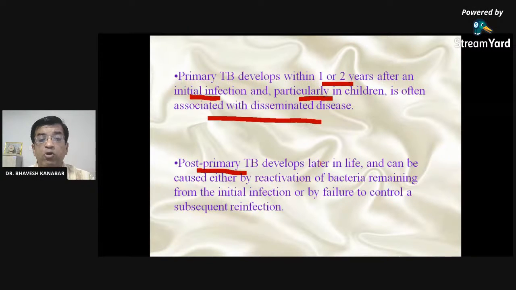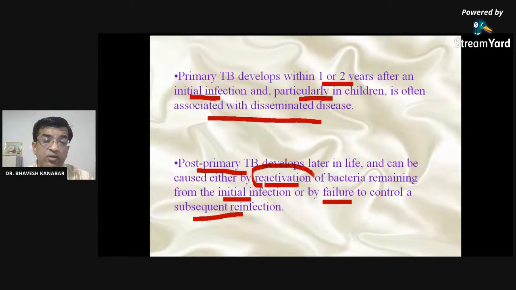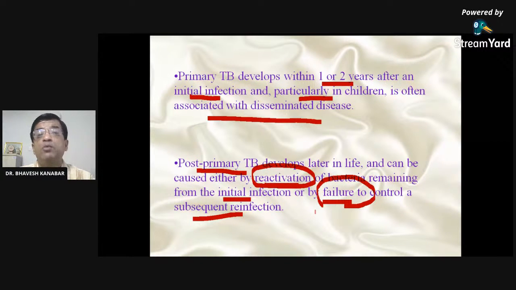Post-primary tuberculosis develops later in life and can be caused either by reactivation of the bacteria remaining from the initial infection or by failure to control a subsequent infection. So these two things are there in case of post-primary tuberculosis: either reactivation or failure to control subsequent infection. We have already discussed that bacteria may remain dormant in our lungs, which may be reactivated later on whenever our immunity or our nutritional status is impaired, right?